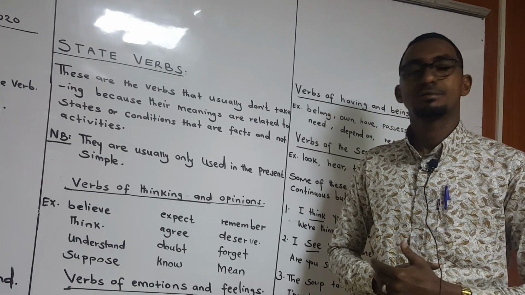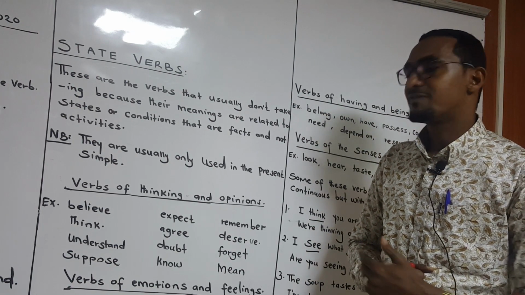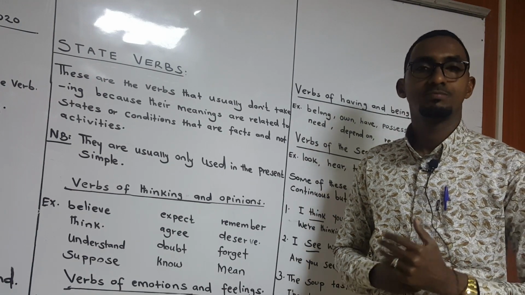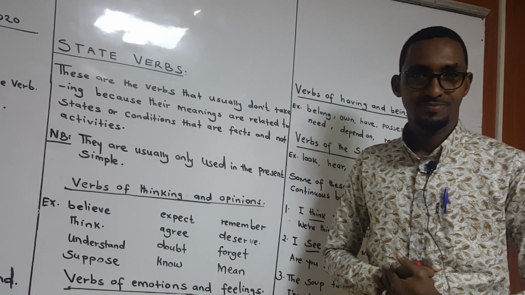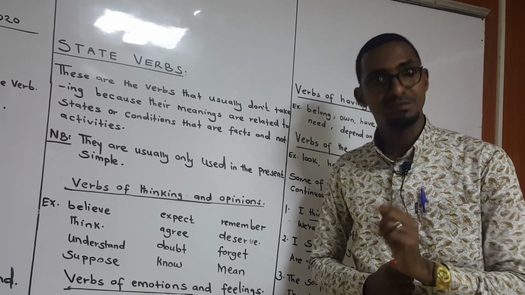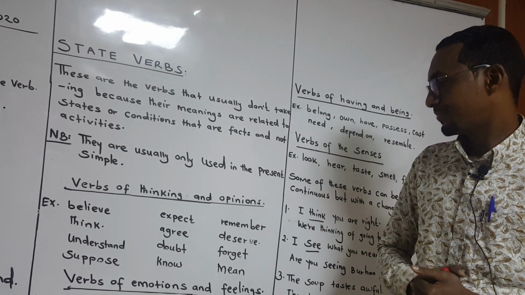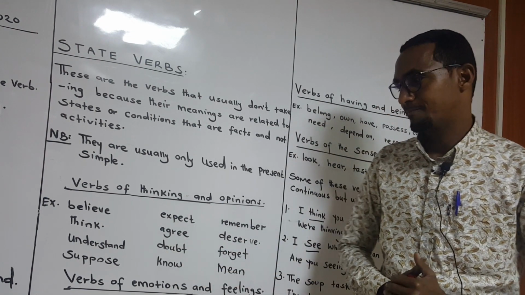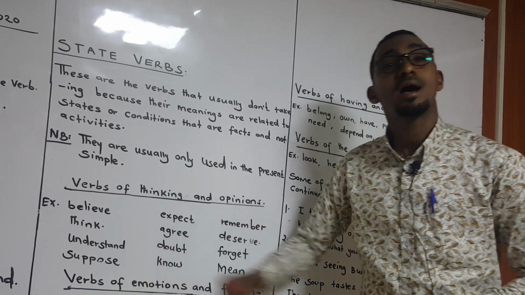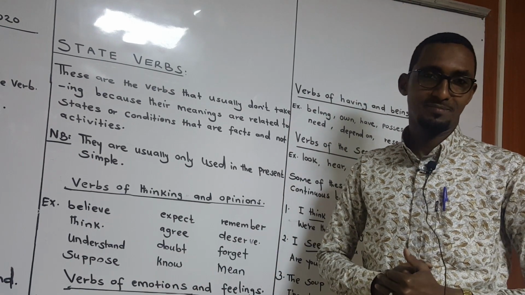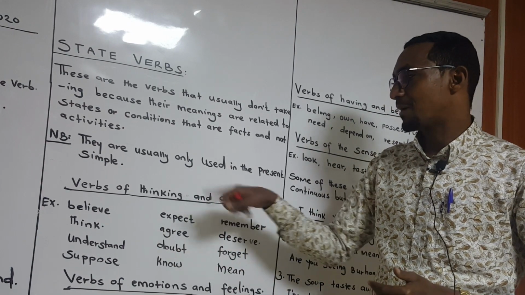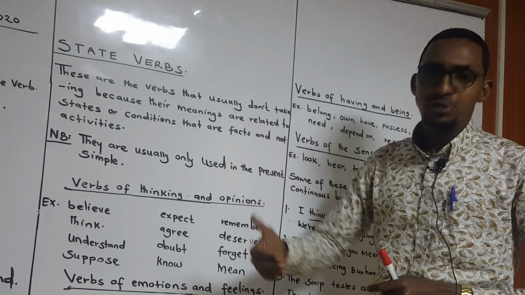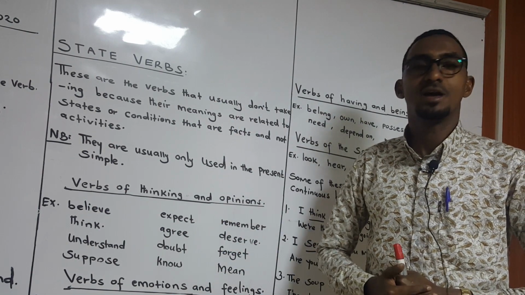If you want to make a sentence using these verbs, for example, you say, I believe in you, I believe you. You cannot add -ing to it, and we use the present simple. You see that? I don't agree with you. Agree. I don't agree with you. Do you understand? So all these verbs, we call them verbs of thinking and opinions. Make sure you understand them, and if it's possible, even memorize them to avoid errors.